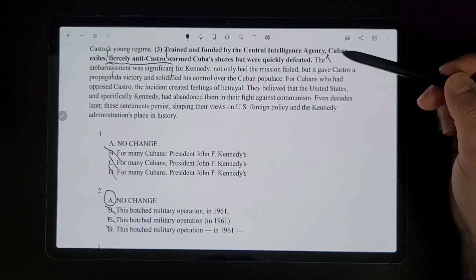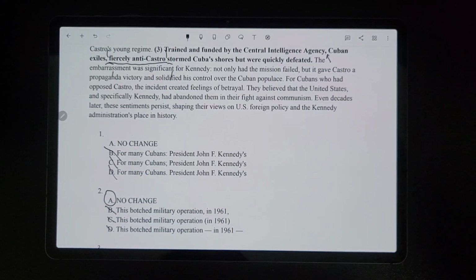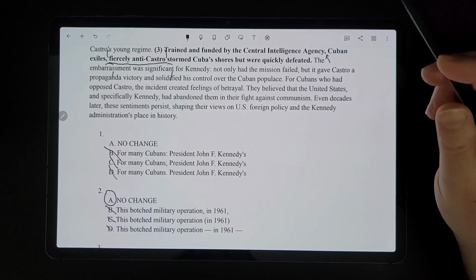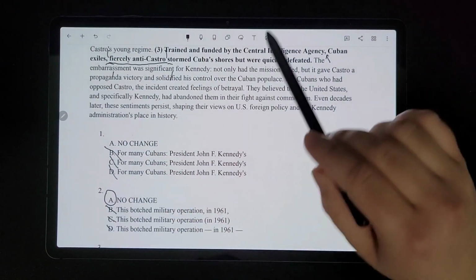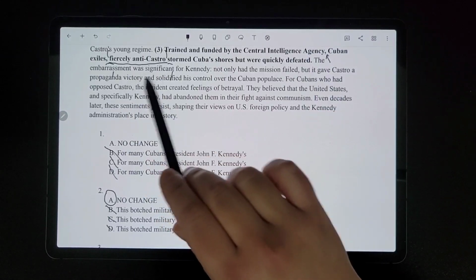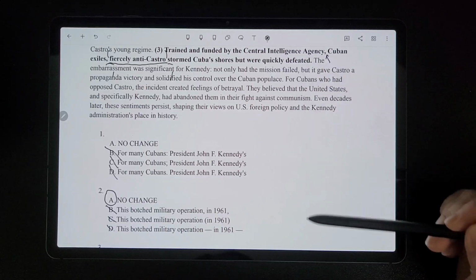And we have the correct subject being referred to after, which is Cuban exiles. It looks like there's nothing else wrong with that sentence. We just need to keep that comma and make sure that we have that non-essential clause surrounded by the correct punctuation.